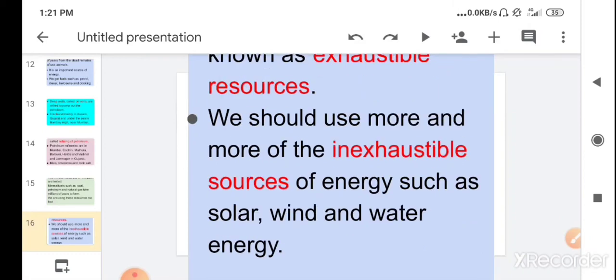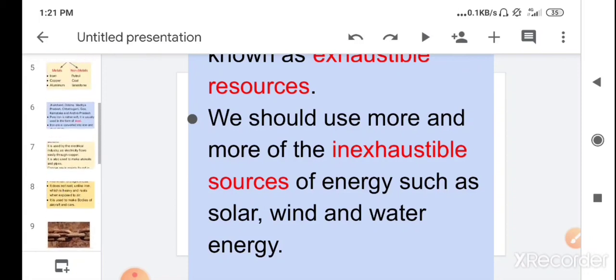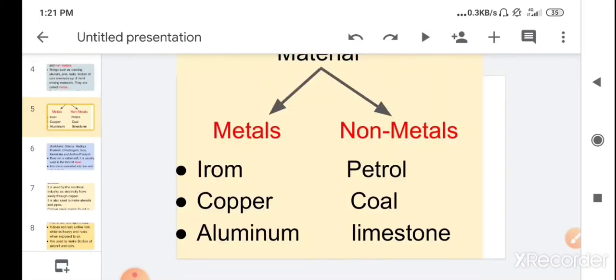So children, today you have learned about the different types of metals and non-metals. So your homework is to learn about these metals and non-metals, and you have to read this chapter once again.